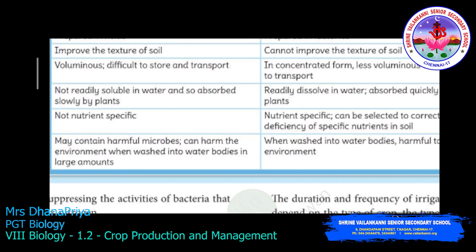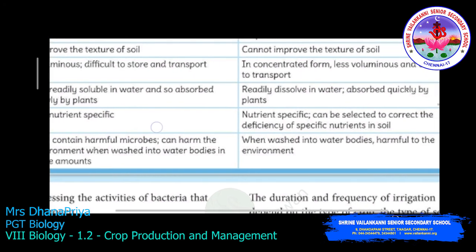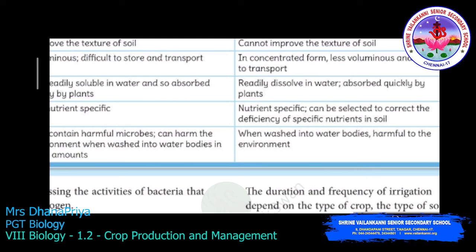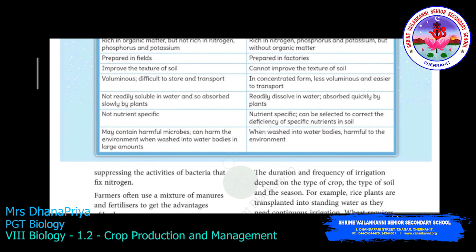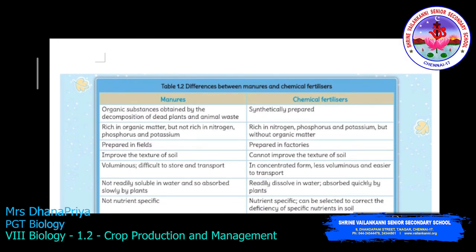Manure may contain harmful microbes and can harm the environment when washed into water bodies in large amounts. But chemical fertilizer is also harmful to the environment when washed into water bodies. So these are the differences between manure and chemical fertilizer.